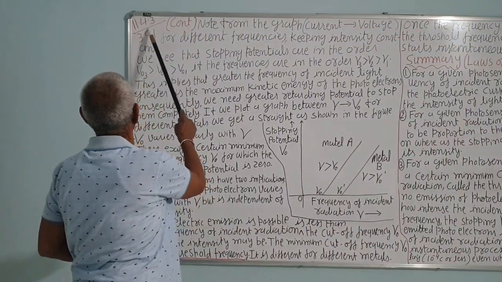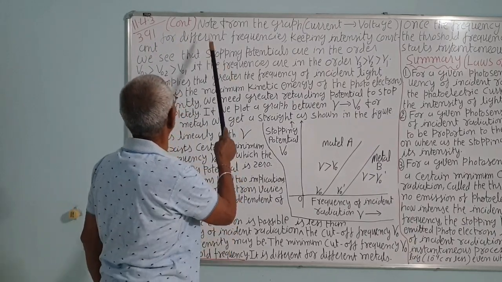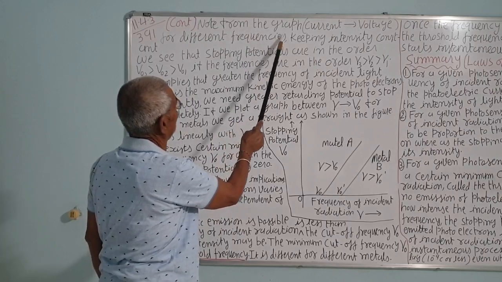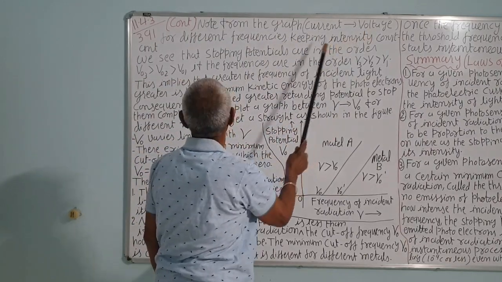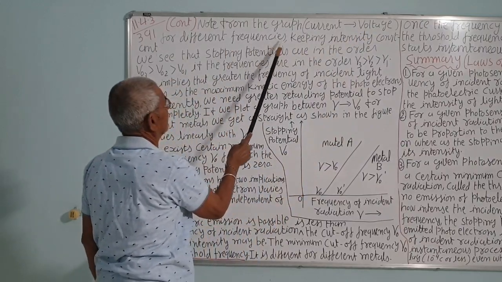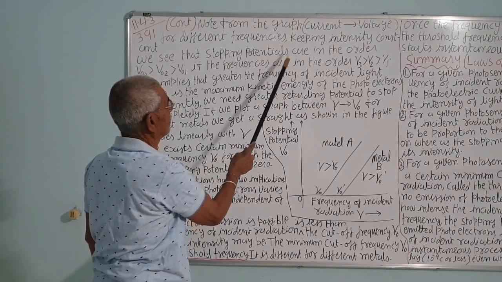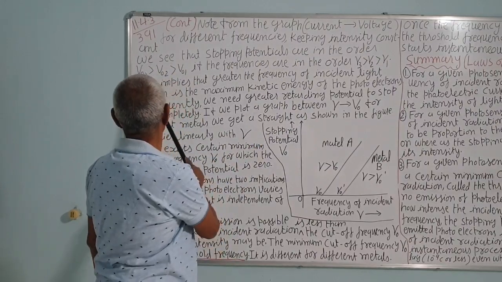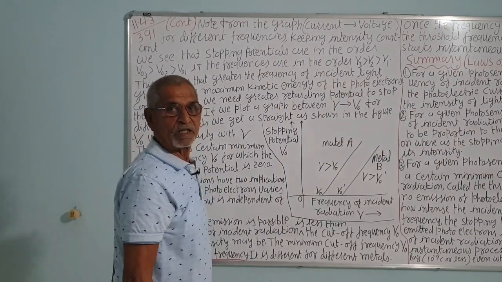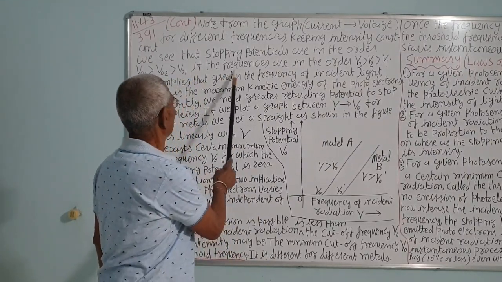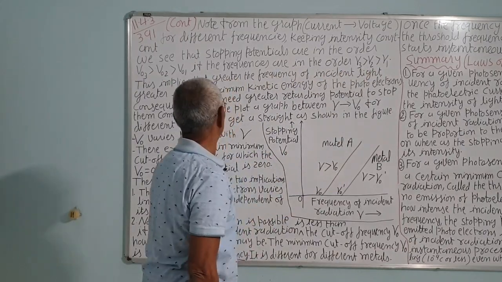Now, 11.43 on page number 391, this continues from the earlier lecture. Note from the graph of current versus voltage for different frequencies, keeping the intensity constant, that the stopping potentials are in the order V03 greater than V02 greater than V01, if the frequencies are in the order nu3 greater than nu2 greater than nu1.